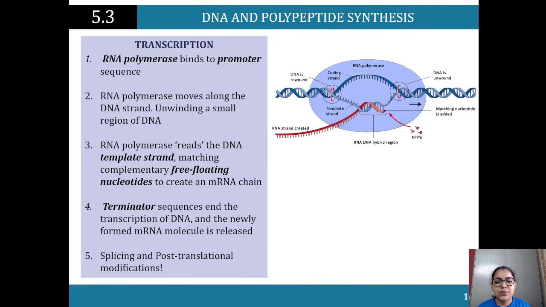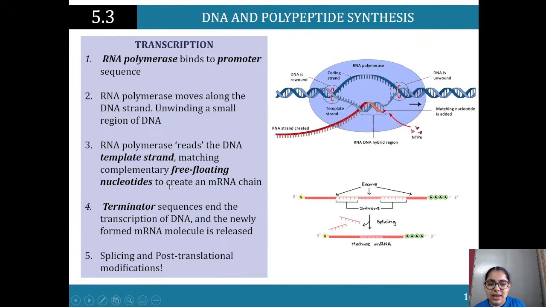We're going to end the transcription of the DNA, and then the newly formed mRNA molecule is released. Where is it released? Before I go into that, there are splicing and post-translational modifications that are occurring, and we go into this a bit more when we look at mutations in module 6. So I won't jump ahead right now. So we see that the RNA strand is created. It's mRNA.